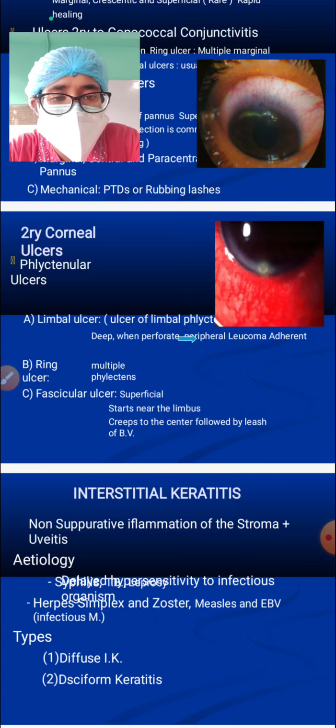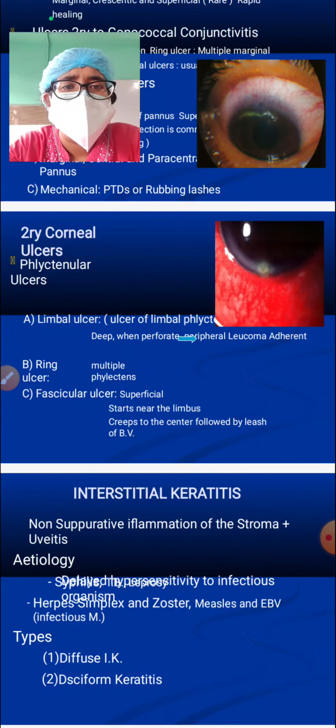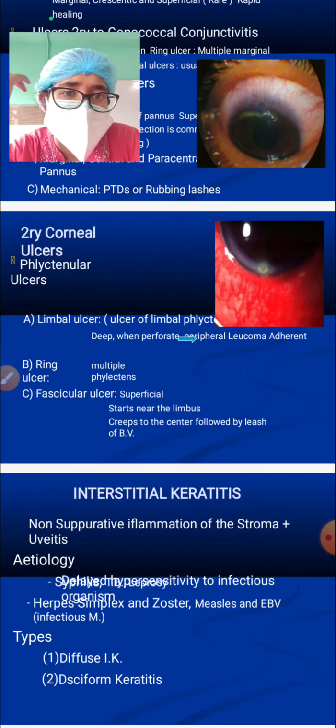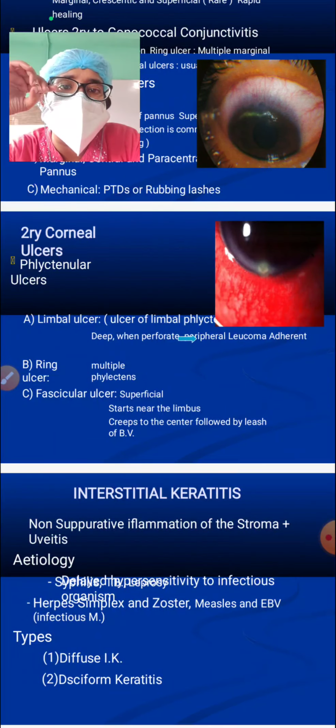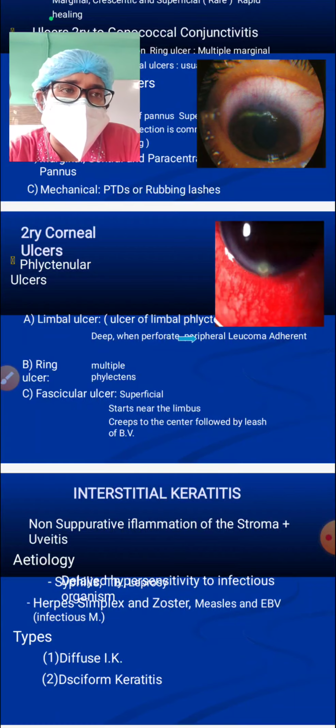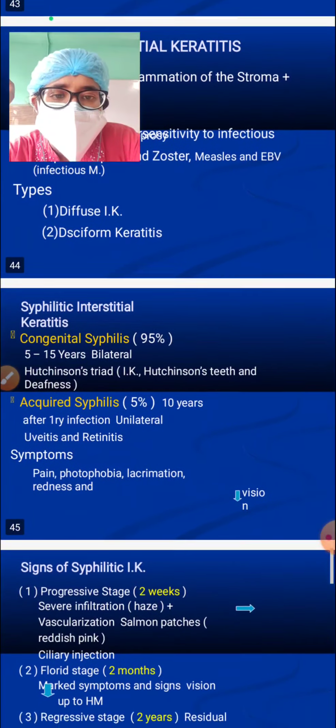In those cases also, you have to manage them properly by giving topical drops and topical steroids. Low dose steroids also have to be given because this is a reaction to some immunogens or antigens in our body. Is it clear?